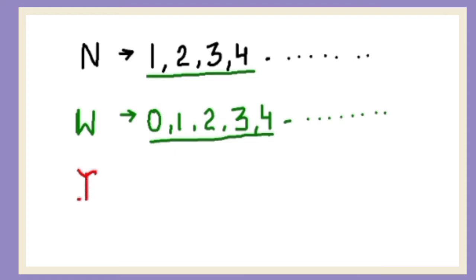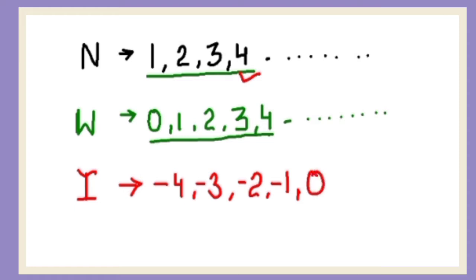Now we come to the integers. What are integers? All the positive as well as negative natural numbers including 0 are known as integers, like -4, -3, -2, -1, 0, 1, 2, 3 and so on.